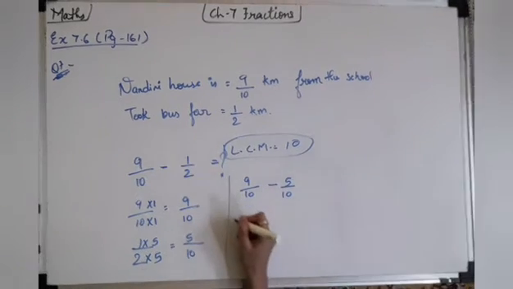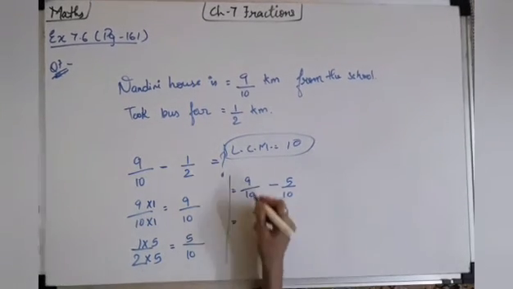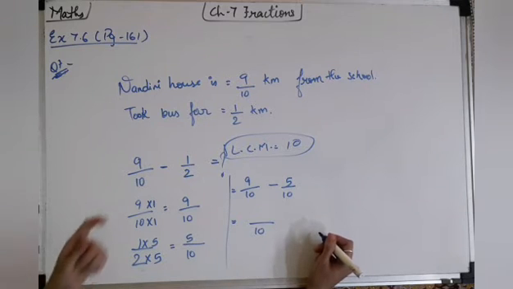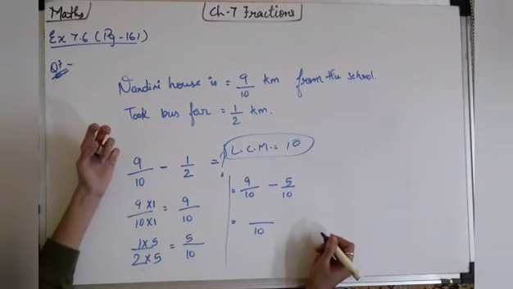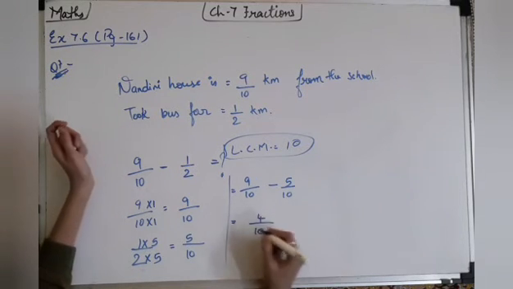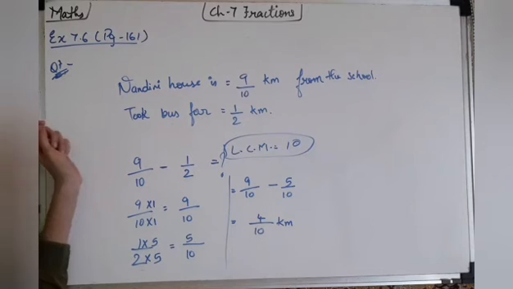Okay. The denominators are same, so we'll write the denominator 10. Then 9 minus 5. So 9 minus 5 is how much? After 5 we will count 6, 7, 8, 9, so 4. So 4/10 kilometer. Okay.